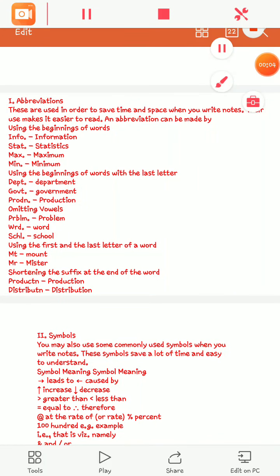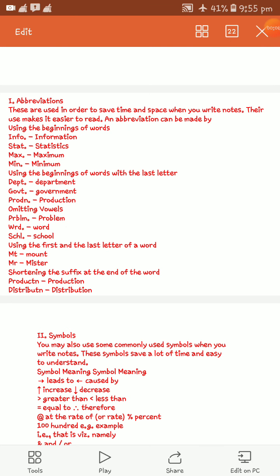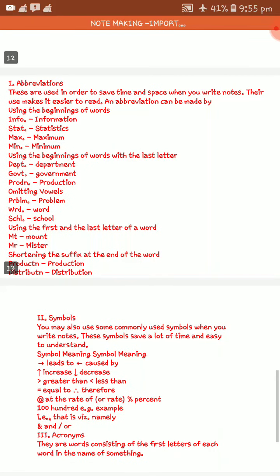Hello students, in this particular audio session, I will discuss abbreviations. Normally, abbreviations are a must in case of note making. So, what abbreviations are normally used and what sort of abbreviations are there? I will discuss that in this audio session.